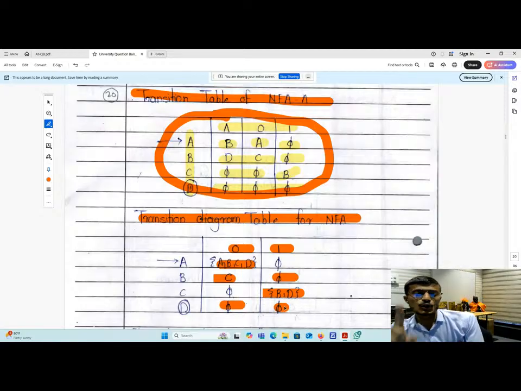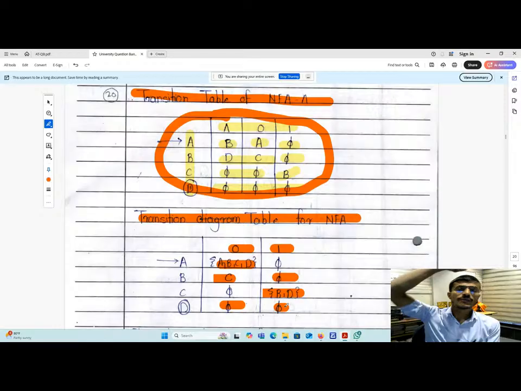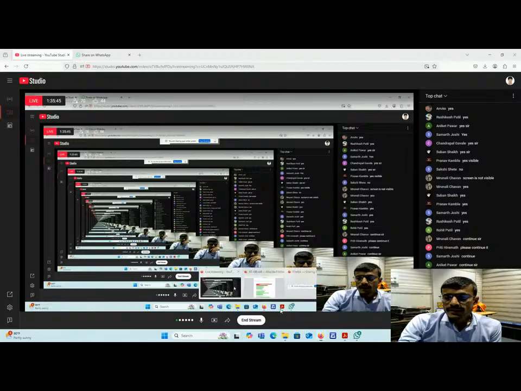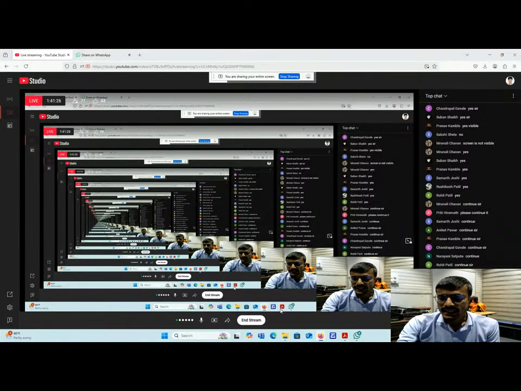I hope that there is no difficulty to convert the given NFA with a null to the NFA table. Yes or no? Are you getting what I am telling here? Are you vigilant, or are you sleeping?